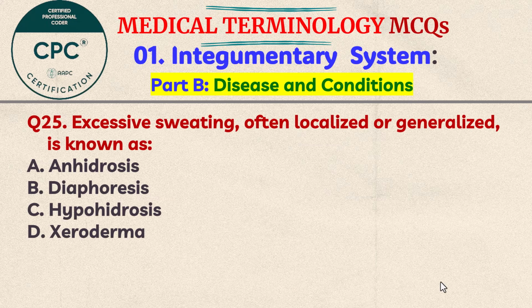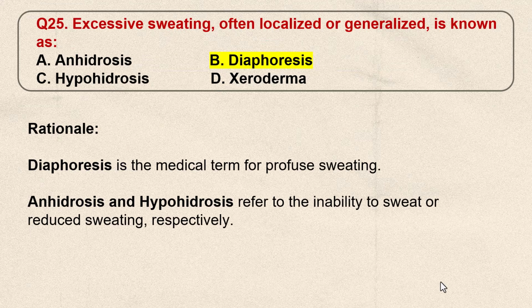Question number 25. Excessive sweating, often localized or generalized, is known as A. Anhidrosis, B. Diaphoresis, C. Hypohidrosis, D. Xeroderma. Think the answer. The correct answer is B. Diaphoresis. Diaphoresis is the medical term for profuse sweating. Anhidrosis and hypohidrosis refer to the inability to sweat or reduced sweating, respectively.